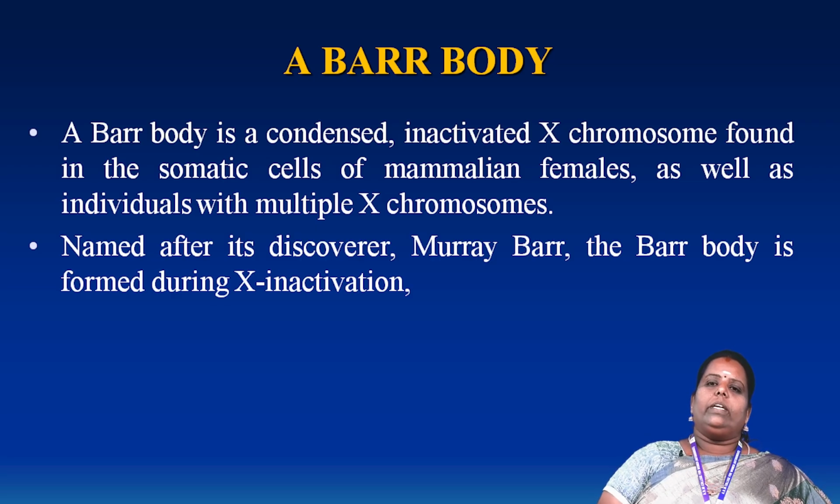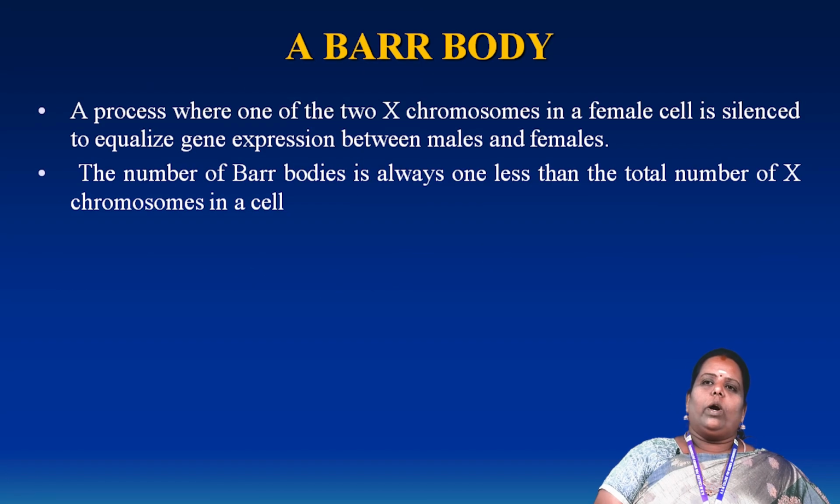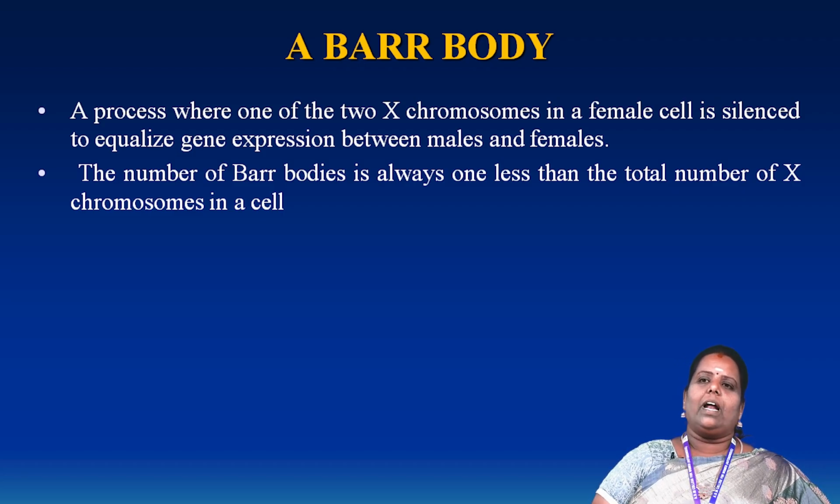It formed during X inactivation. This Barr body is a process where one of the two X chromosomes in a female cell is silenced to equalize the gene expression between the male and the female. It is a very important process.